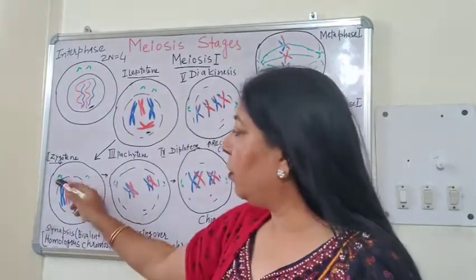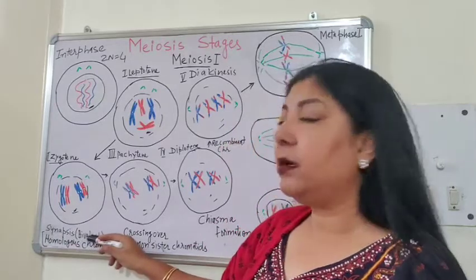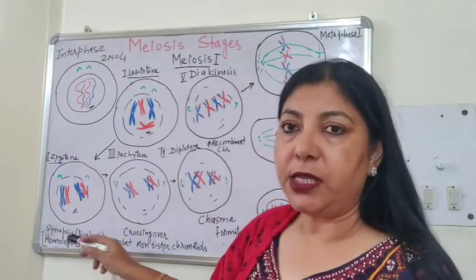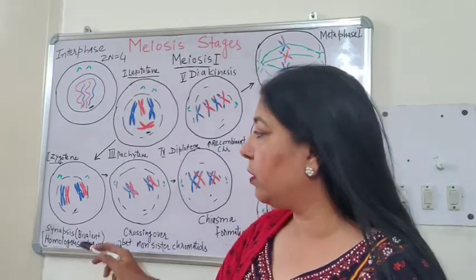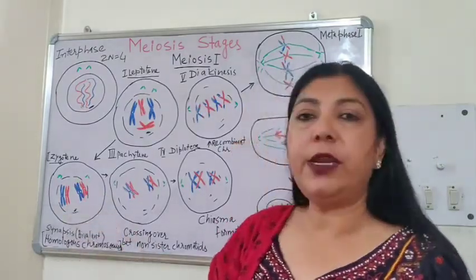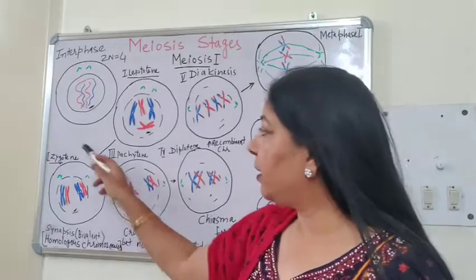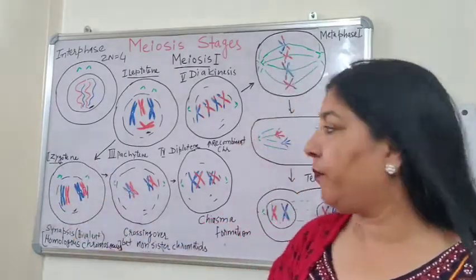Likewise. So, synapsis takes place. Synapsis means pairing of homologous chromosomes and bivalent formation takes place. This takes place during zygotene.